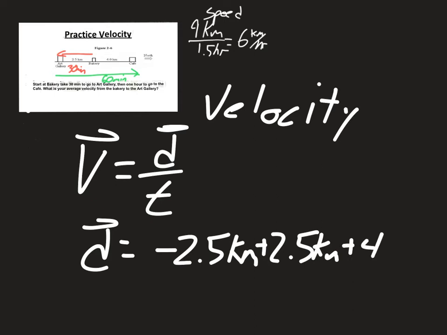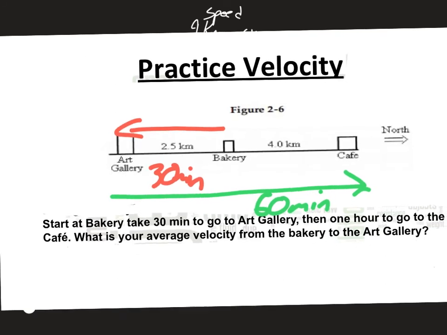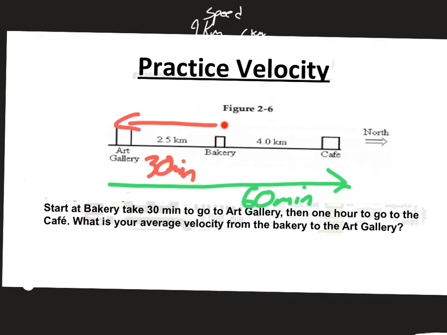plus 4 kilometers, right? Now, that means those two would cancel out, and my total displacement is only 4 kilometers from where I started. And if you look at this, you can see that pretty easy. See, if I started at the bakery and I ended up at the cafe, my total displacement is only 4 kilometers in the positive direction, which makes sense when we add all of those together. However, time doesn't have a negative value, so it's still going to be an hour and a half for that, which means